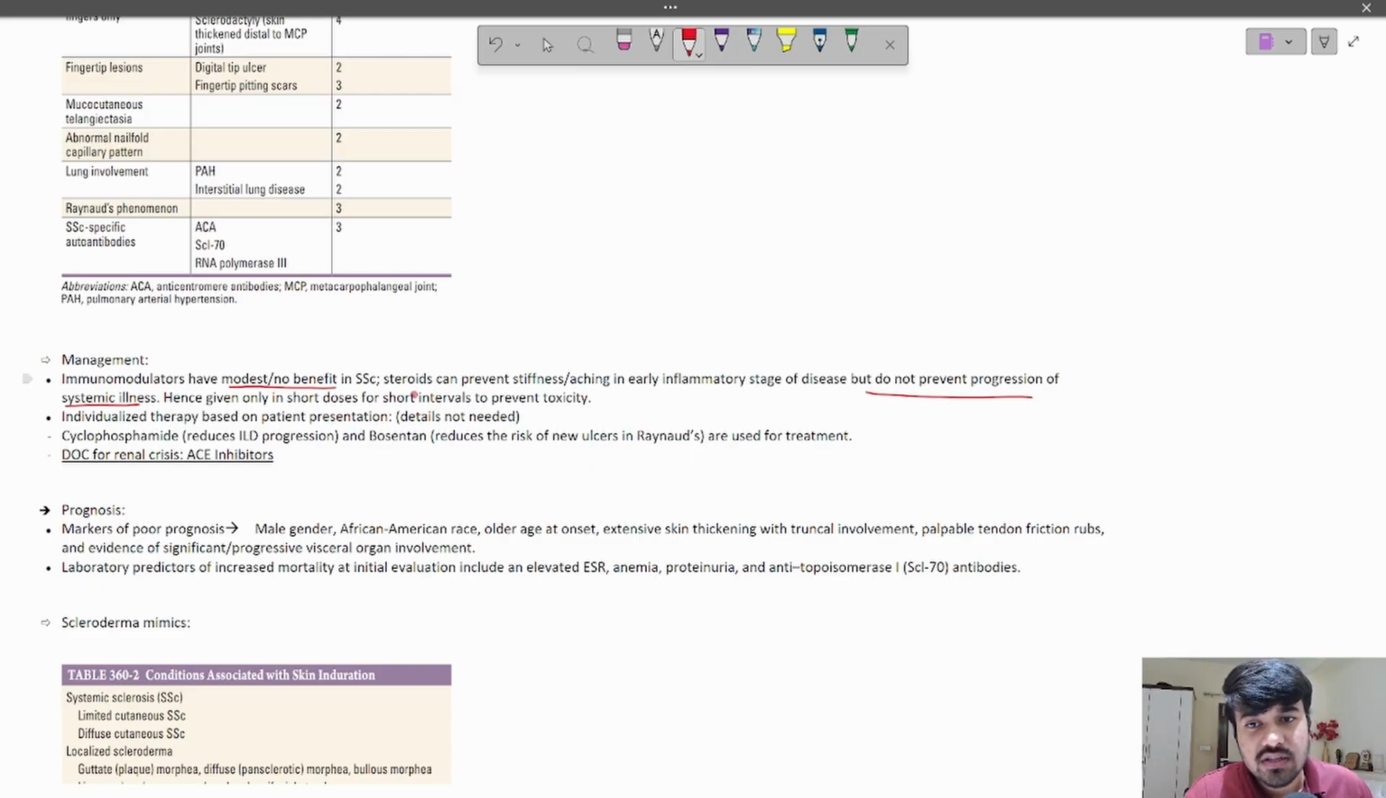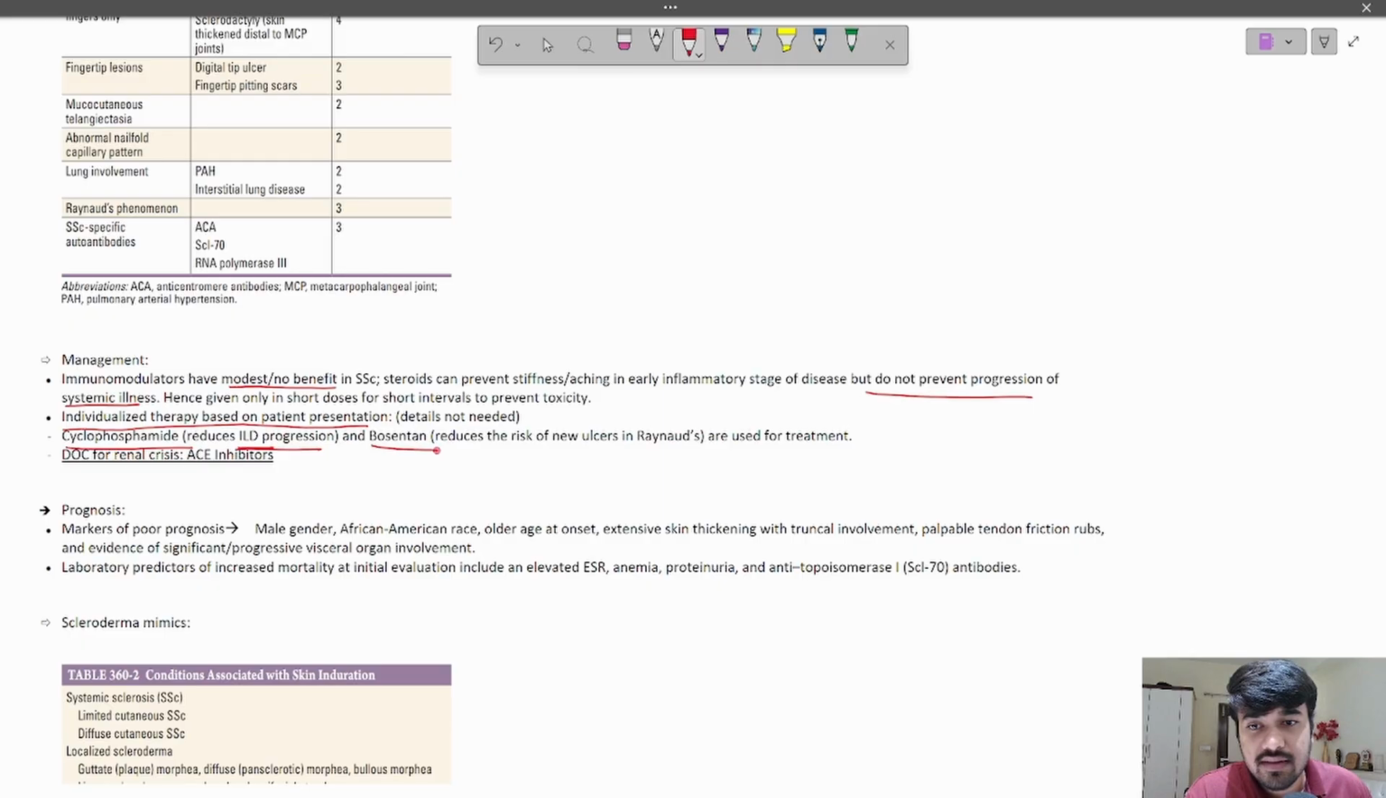So, all in all, steroids and immunomodulators are not really much helpful in controlling the progression of systemic sclerosis as compared to their effectiveness in other autoimmune conditions like SLE, etc. Right? So, in systemic sclerosis, the usual therapy is individualized based on what sort of presentation the patient has. We decide the therapy based on what symptom the patient presents with. Now, we don't need to remember all the drugs. Just remember 2-3 important points: if the patient presents with interstitial lung disease, then cyclophosphamide is the drug of choice to reduce progression of lung disease.